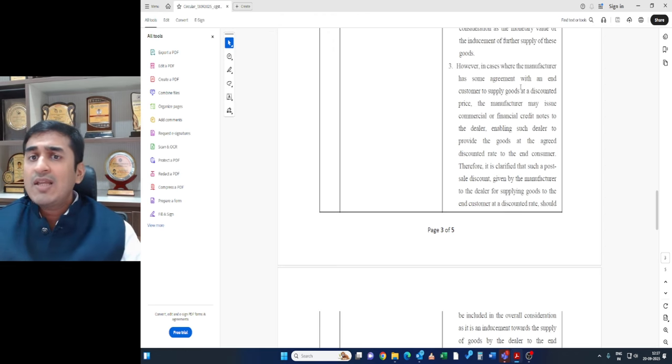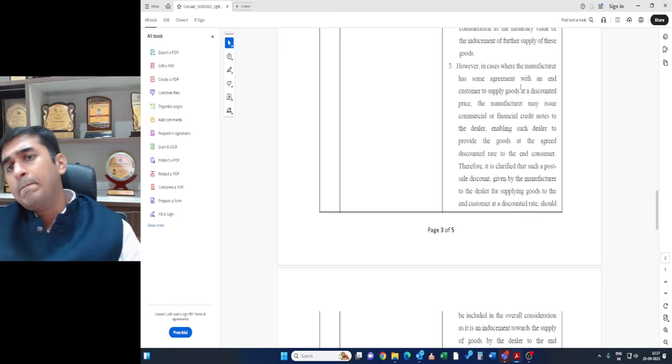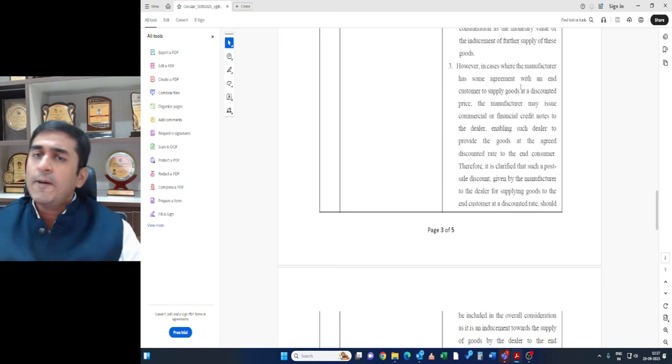Let's say the manufacturer has sold goods at 10 lakh rupees to the distributor. Now the distributor was supposed to sell at 15 lakhs in every case, but because there is an agreement between the manufacturer and the customer, he is selling at 13 lakhs. So he is selling 2 lakhs lower. Because of that, the manufacturer is passing on the 2 lakhs benefit by way of a financial credit note to the dealer.